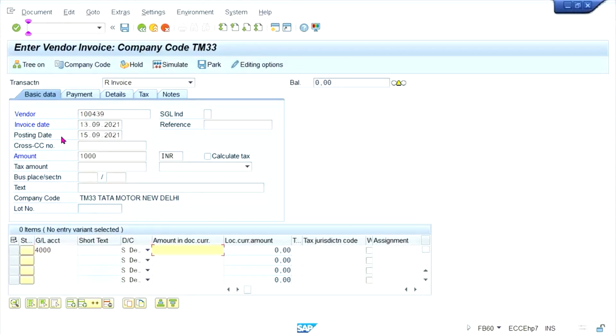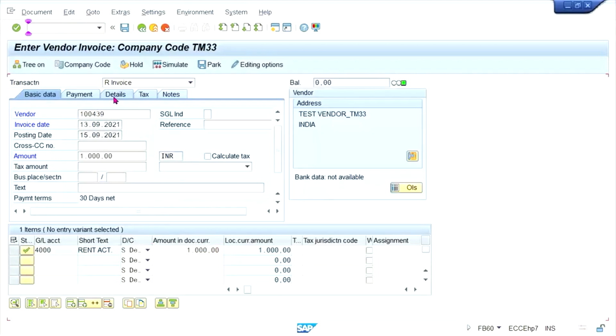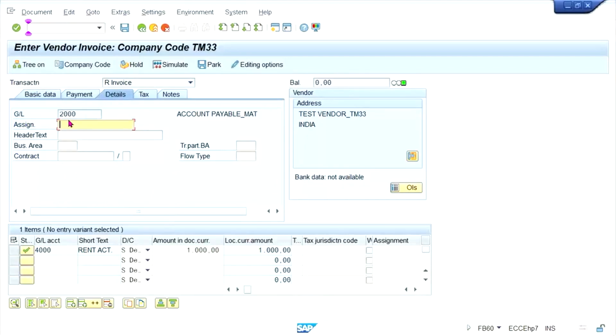Okay. So let's suppose we are posting a service related entry. Press and click on details. Look at here, guys. The reconciliation account which we have assigned is the material account. So somehow, if we are able to change the GL account here, then our problem is going to be solved,